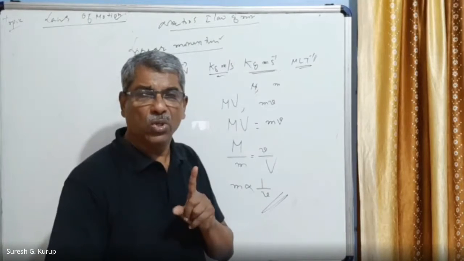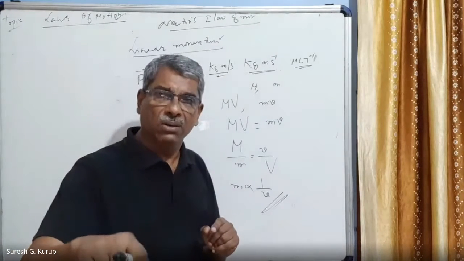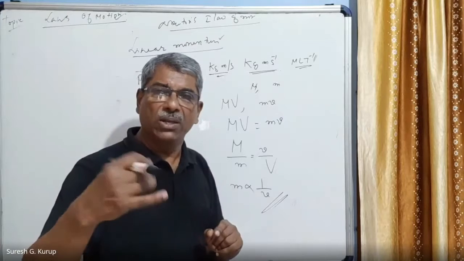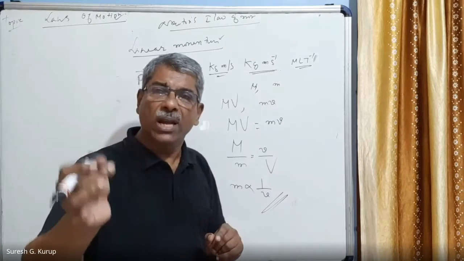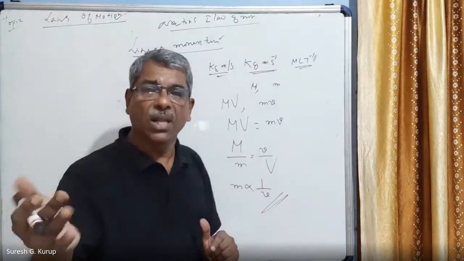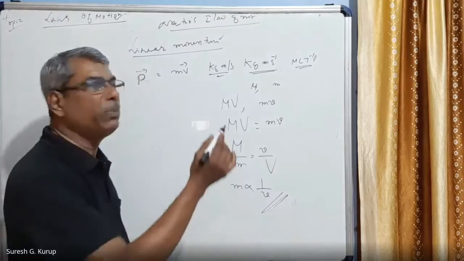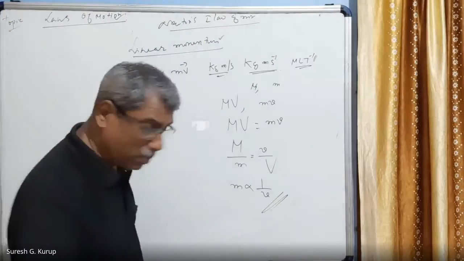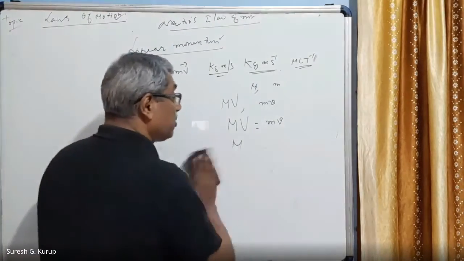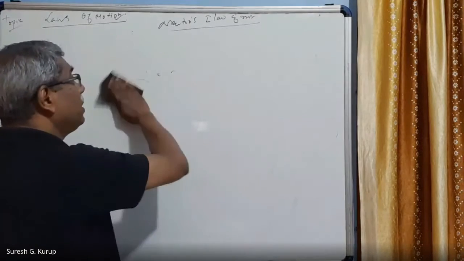So what is its initial momentum? Initial momentum is equal to mu. A force is acting on that body. Due to the force, in a small time delta t seconds, its velocity is changed from u to v. Therefore, the final momentum is equal to what? mv. I think you are following this lesson very well, right?